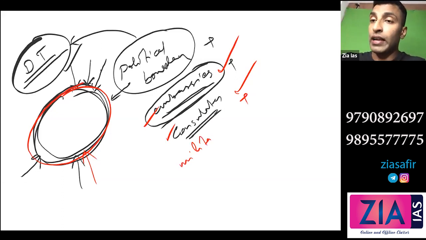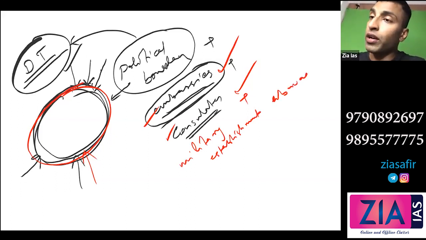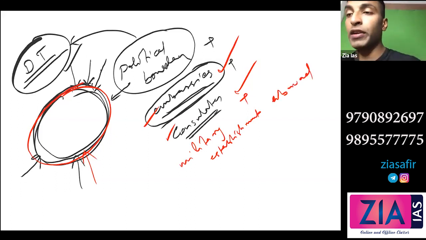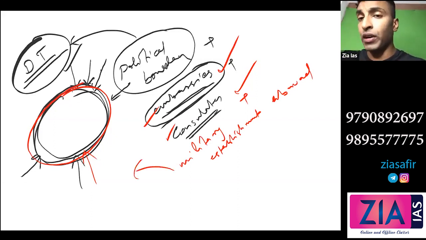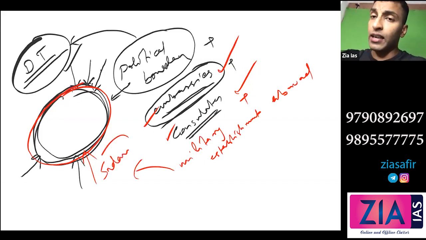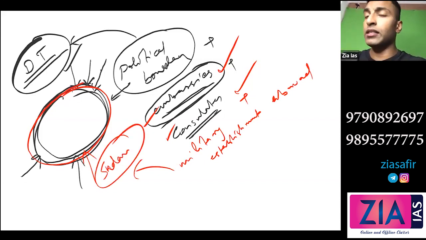Military establishment abroad. For example, if we are part of the UN peacekeeping force, you know what the UN peacekeeping force is, right? India can send army in the UN peacekeeping force. As a member of the UN, India also sends our army in the UN peacekeeping force, and that peacekeeping force may be working in, let's say, Sudan, etc. Some of these places have Indian peacekeeping forces.